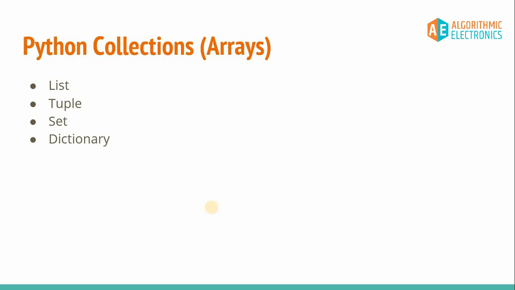Since the last few lectures we have been discussing Python collections, and we have covered everything about the list, tuple, and sets. Now this time we are going to talk about dictionaries. As we have already discussed, list and tuple are quite identical in terms of the features and the parameters that we have tested on them. And I have already said that the set and the dictionary are quite similar in terms of some features.